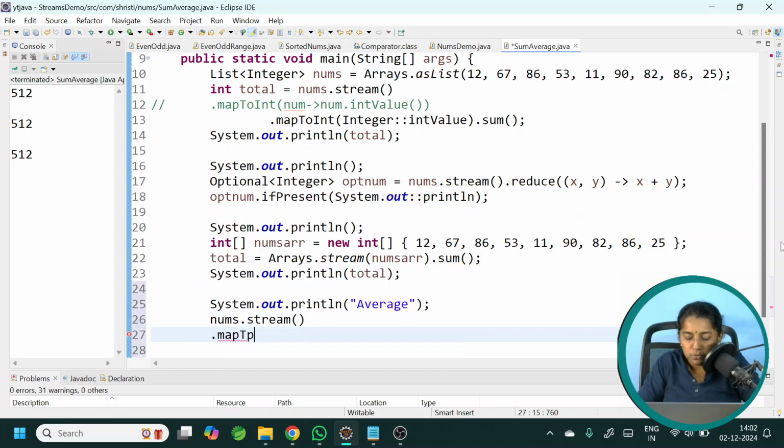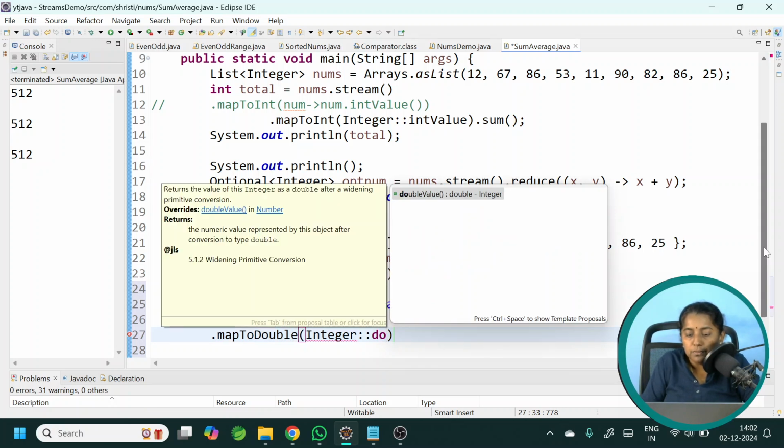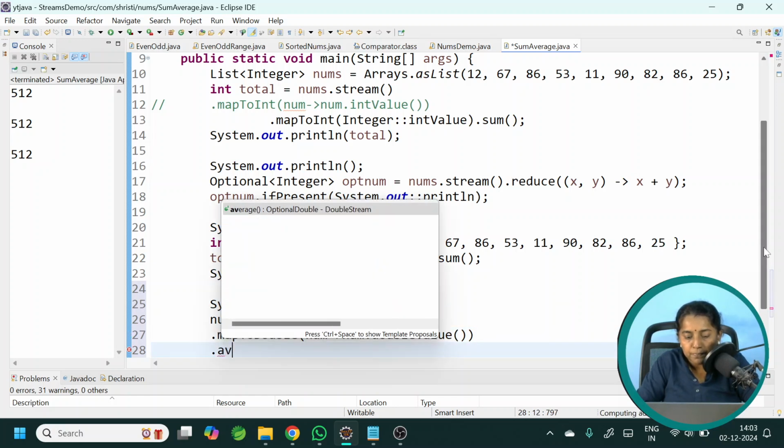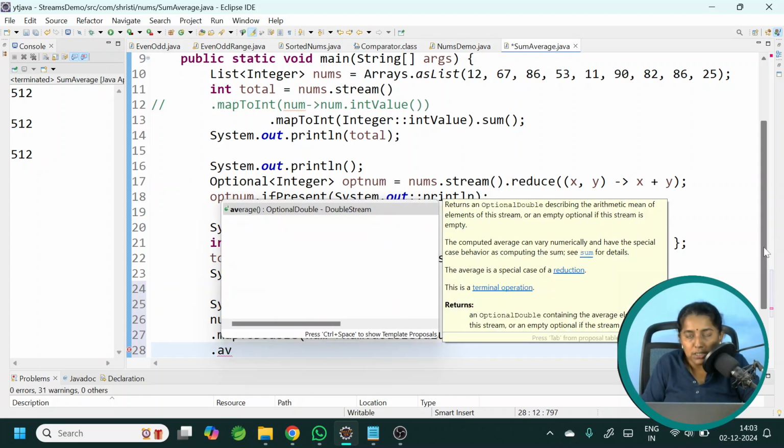.mapToDouble. Now I need to convert my Integer object into a double value, so .doubleValue. These are all very old methods. It is only that I am using method reference. If you are not comfortable, you can directly pass number arrow number.doubleValue. This also will work perfectly fine. .average. See the return type, it is OptionalDouble.